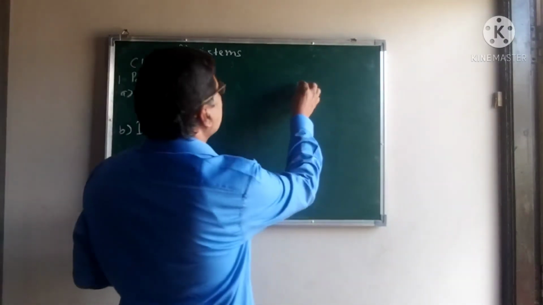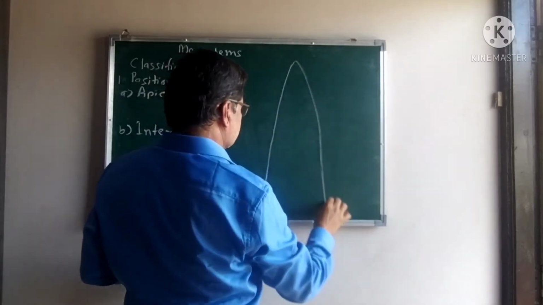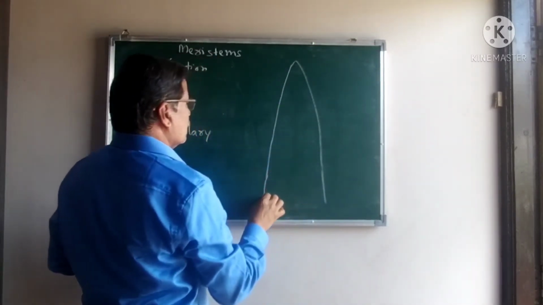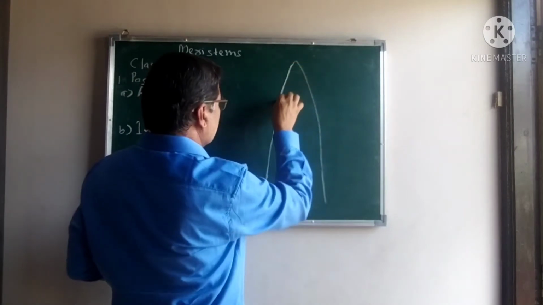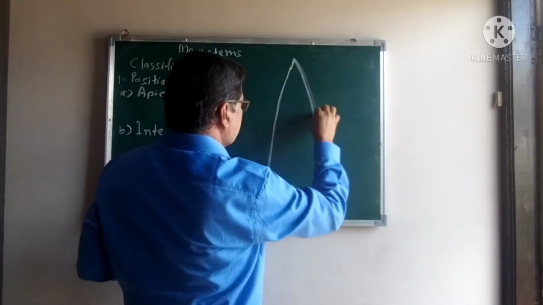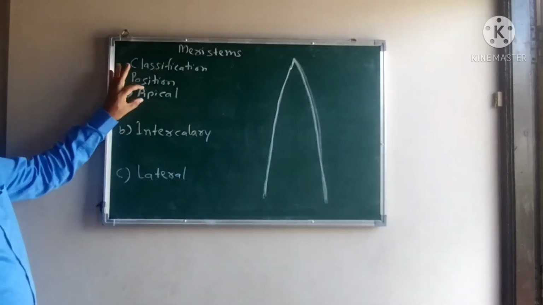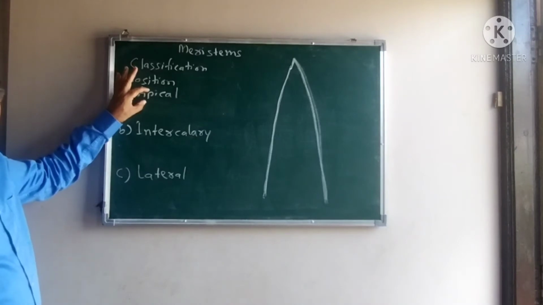With the help of this diagram, we come across the positions of these meristems. First, we are going to see the apical meristem.